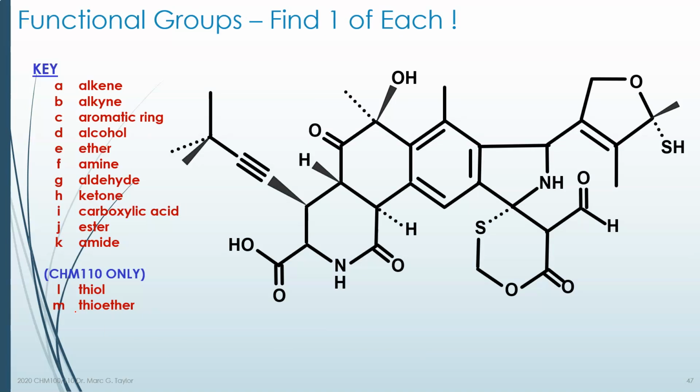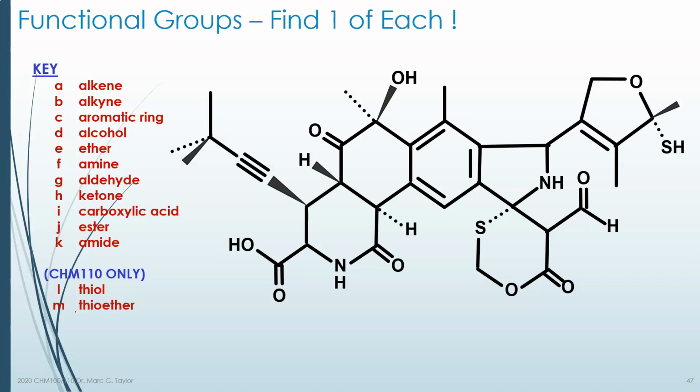So here is a fake molecule I made up that has one of all the functional groups you've learned, except for halo groups. I didn't include fluorine, chlorine, bromine, iodine. Those are halo groups. You can consider them functional groups. Some people do, some people don't. For the purpose of this course, you can count them as functional groups. But alkanes are not functional groups, so it's not listed here. Remember, alkane is the absence of all these other things on it, including heteroatoms, double bonds, and triple bonds.